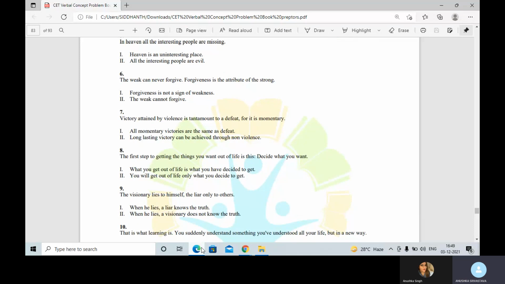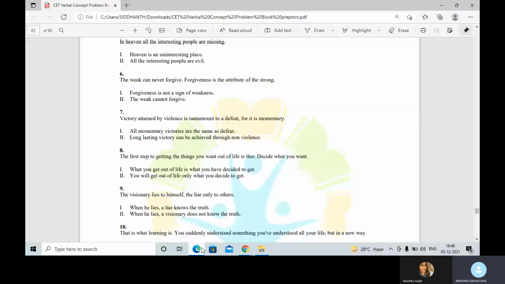Sixth one now. The weak can never forgive. Forgiveness is the attribute of the strong. Yes, and when we say that the weak cannot forgive, forgiveness is the attribute of the strong. So we definitely assume that forgiveness is not a sign of weakness, and hence we say the weak can never forgive. So option 1 is definitely my assumption. Option 2, the weak cannot forgive. Option 2 is not my assumption because it is a repetition or a restatement of the first statement, which is the weak can never forgive. And again, it is an extreme statement, so extreme statements do not find place in assumptions.